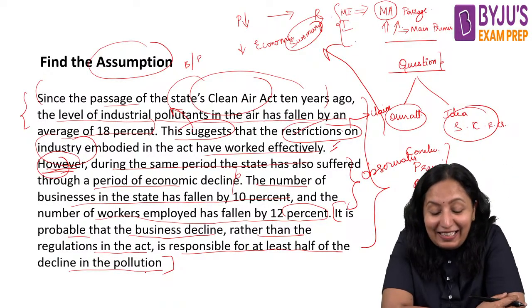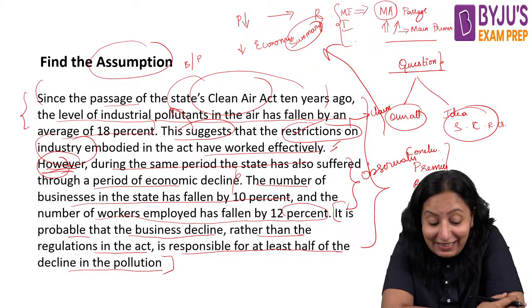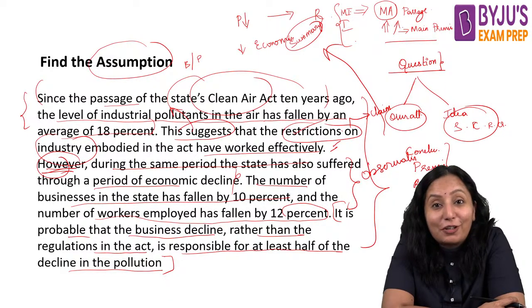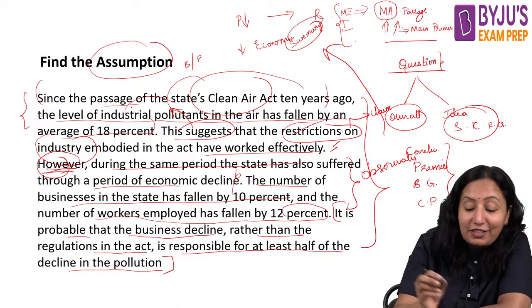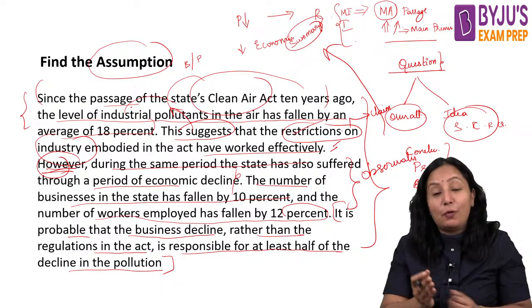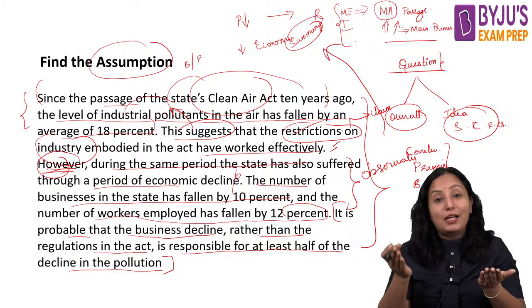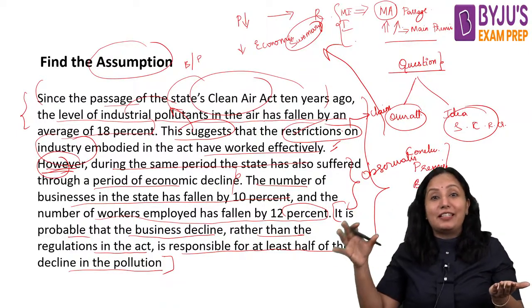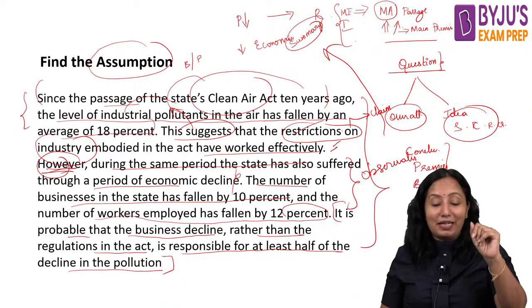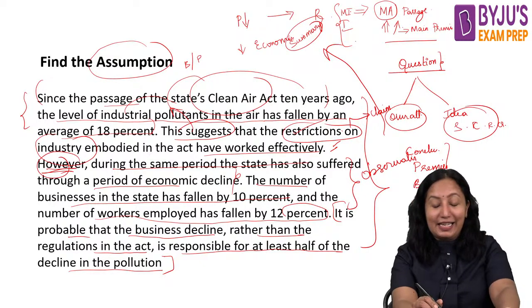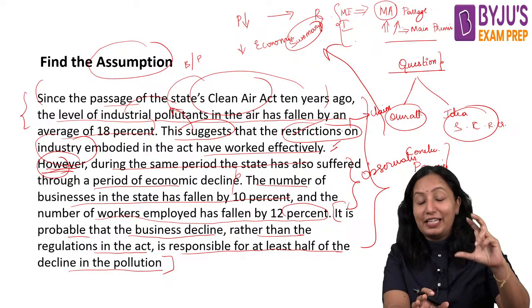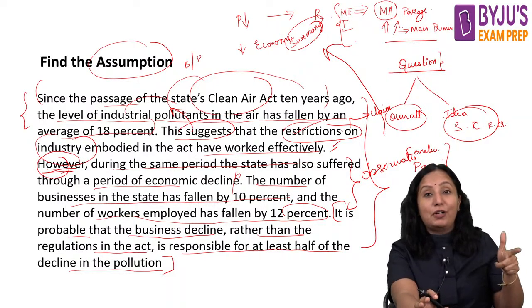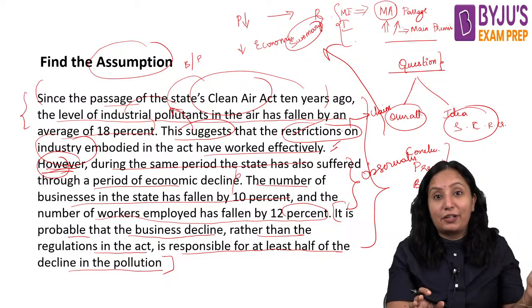What is it saying? In the first part they said that these restrictions could be the reason for the drop in pollution, that means air quality increased because there was a restriction on the industrial thing. Okay, but now here what are they saying? They set up a situation where it is shown that the number of workers in the industries has come down because of regulations.